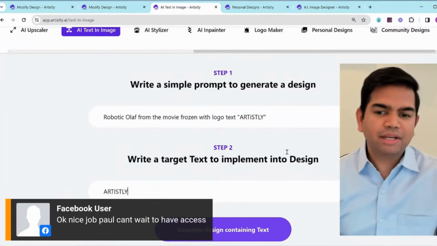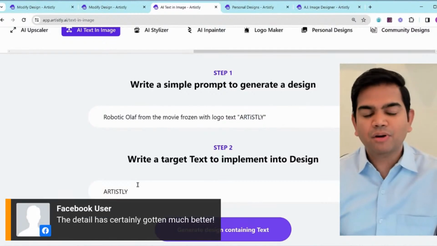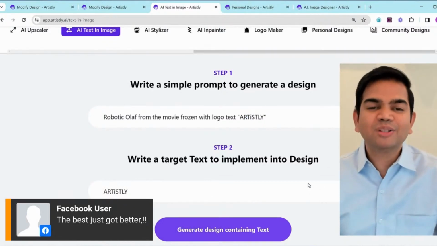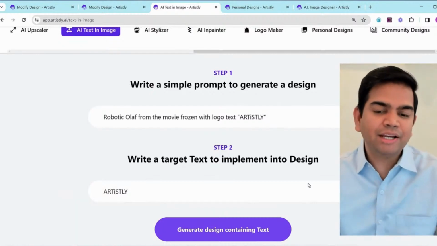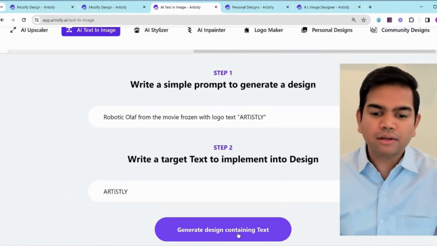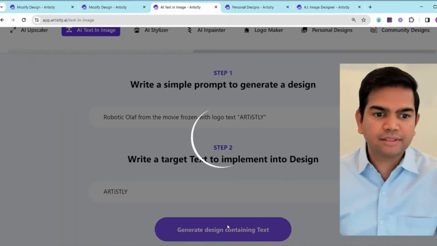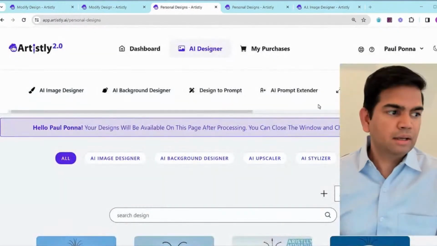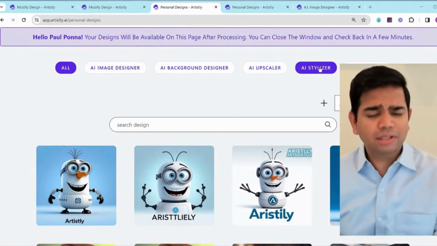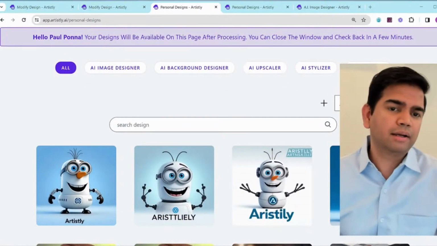You can even make it stylistic, or you can put the I small. I like to do that for some weird reason, but you can do the same thing. It also helps differentiate between an L and an I once it's generated sometimes, and AI will know all this stuff. Anyway, you click on generate design containing text. And in a few seconds, it's going to have 4 images created for you. Why 4? I'll explain that in just a second, not automatically.